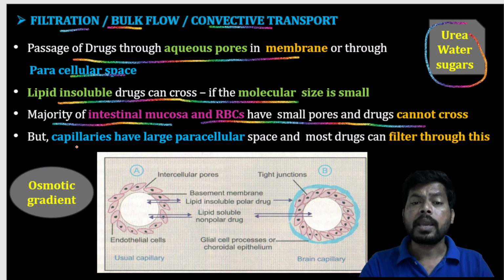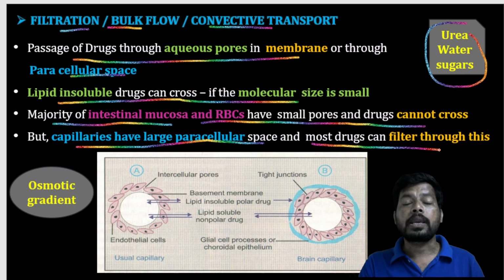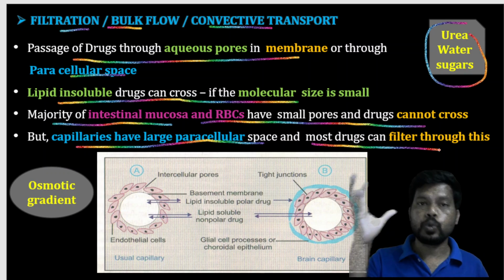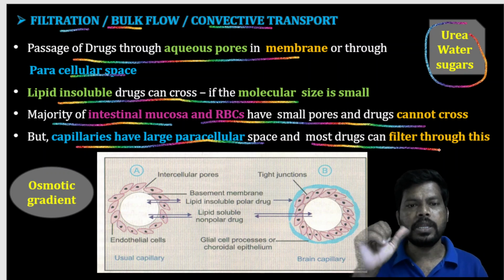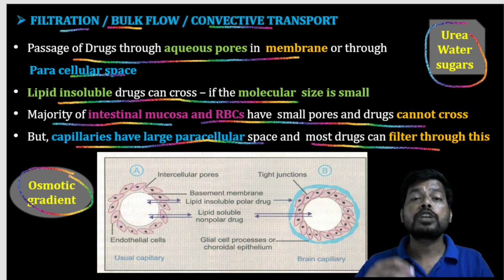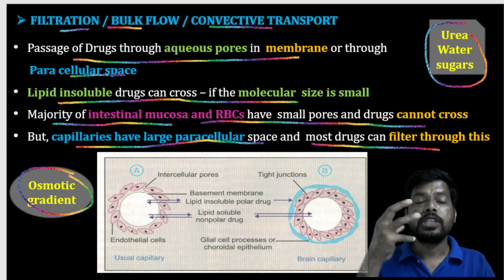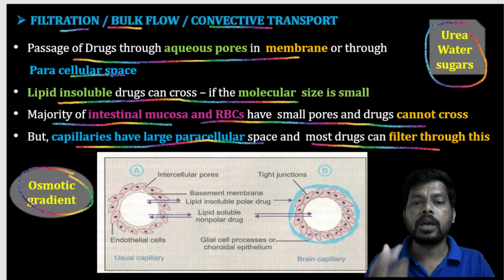But capillaries have large paracellular space, and most drugs can filter through this. Especially the driving force is the osmotic gradient. Osmotic gradient is the driving force to carry out this filtration or bulk flow or convective transport.